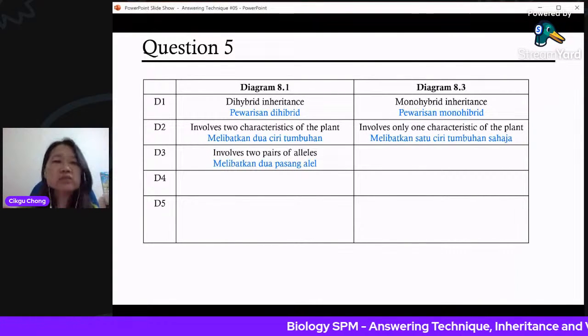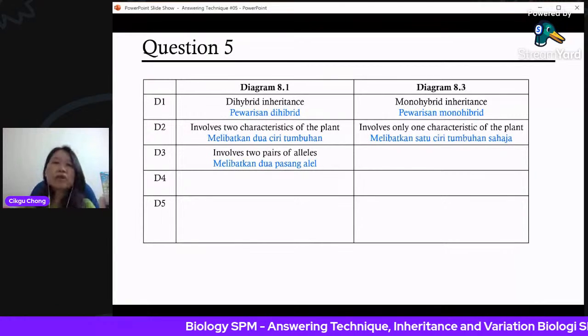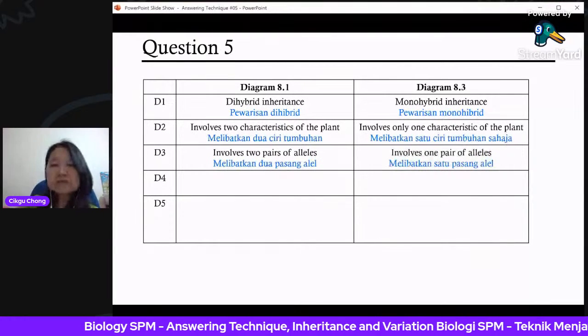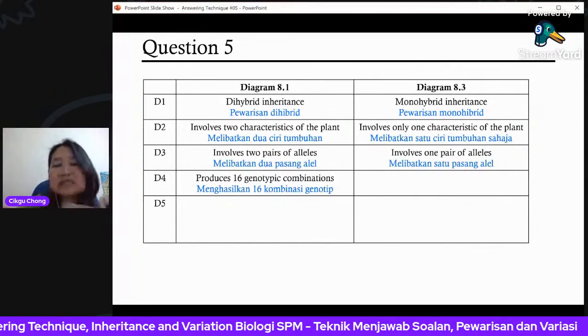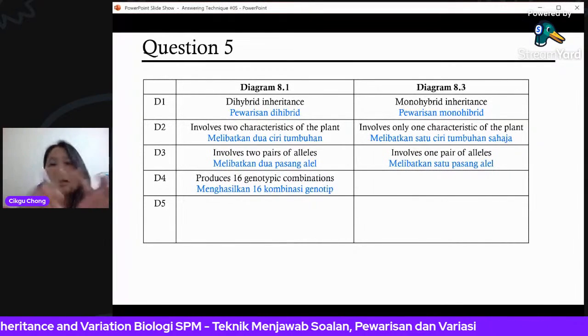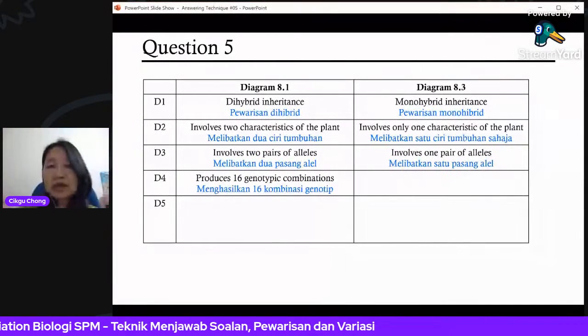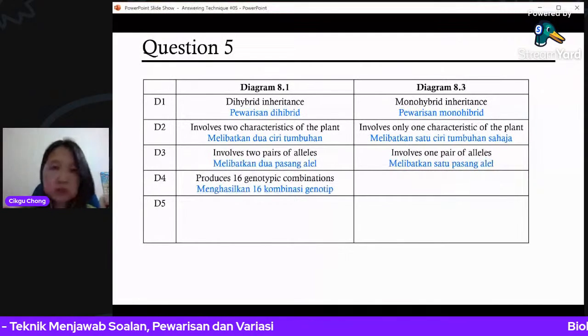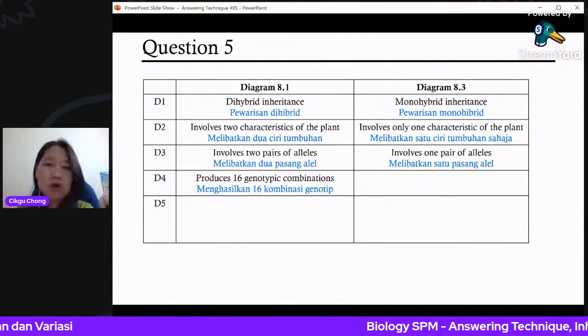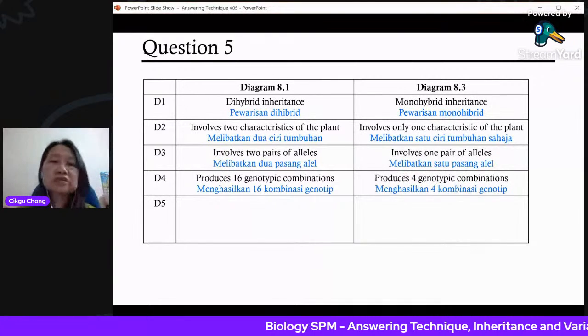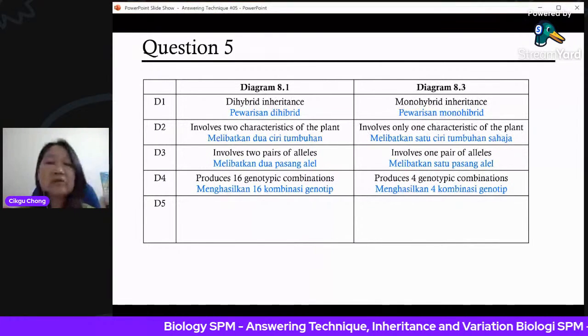Okay, next one. Dihybrid involves two pairs of alleles. When this one, it involves one pair of alleles. Okay, mono. And for dihybrid, you will get 16 genotypic combinations. When you draw the Punnett square, remember the Punnett square? You will have 16 boxes for your Punnett square. But for monohybrid inheritance, you will only have 4. All right, 4 genotypic combinations. So it's less complicated, definitely, monohybrid.